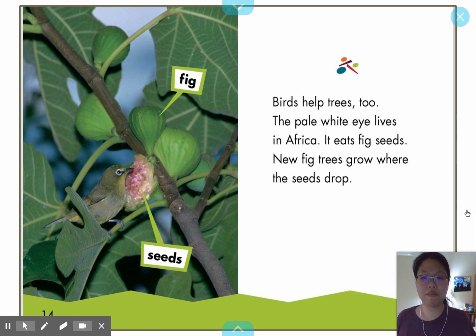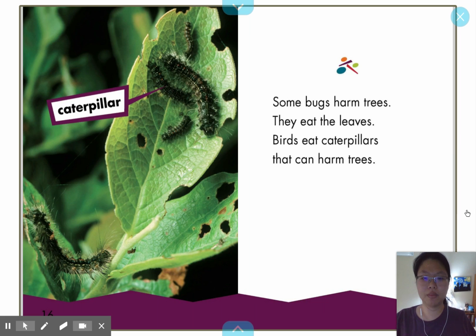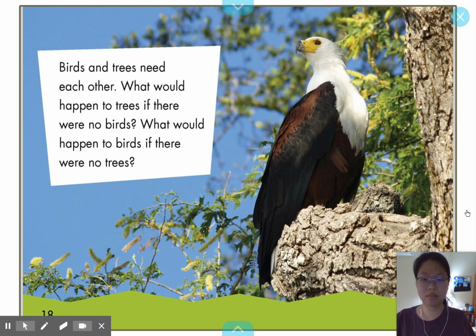It eats fig seeds. New fig trees grow where the seeds drop. Some bugs harm trees. They eat the leaves. Birds eat caterpillars that can harm trees. Birds and trees need each other. What would happen to trees if there were no birds? What would happen to birds if there were no trees?